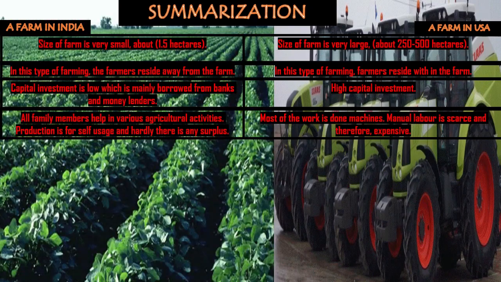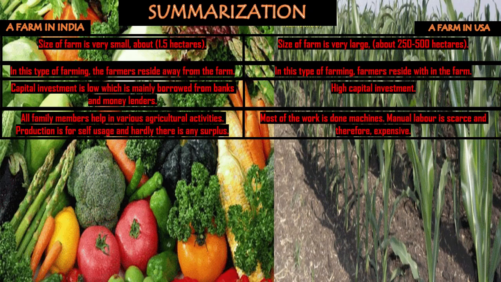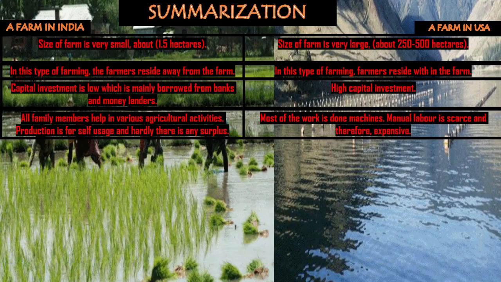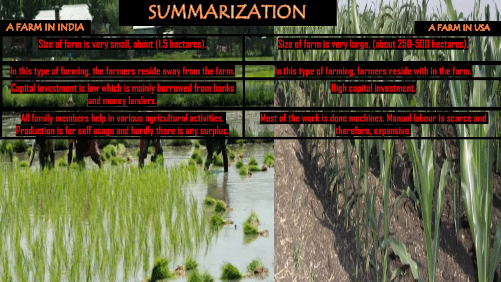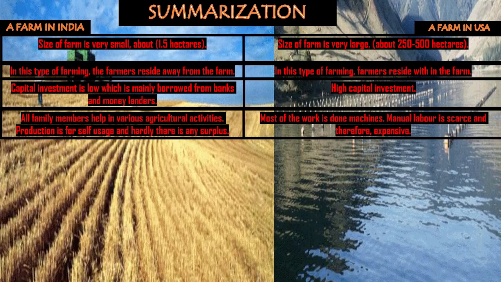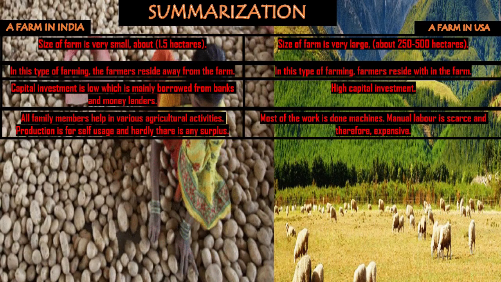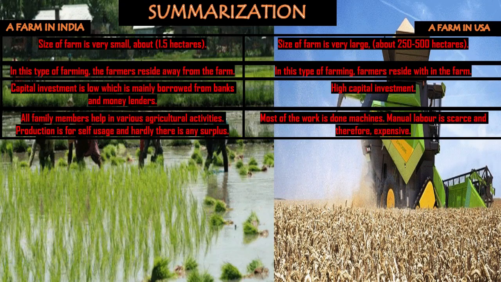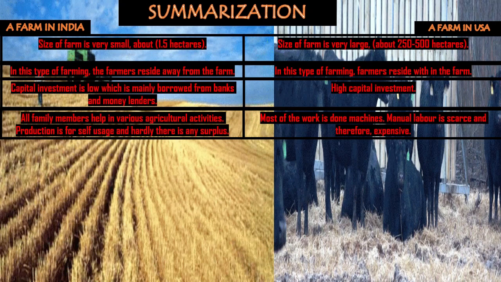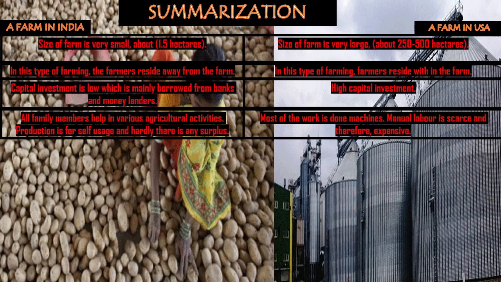The production is mainly done for self usage, and hardly is there any surplus remaining which is sold in the market. Now, in terms of labor, in India, all the family members help in various agricultural activities. The production is mainly for self usage. So we can say that here the type of farming is intensive, where the production is done for own needs and hardly there is any surplus.